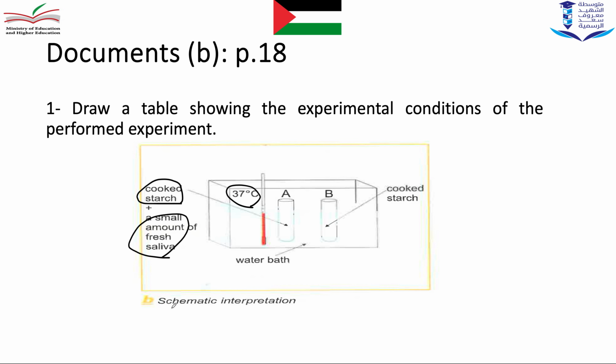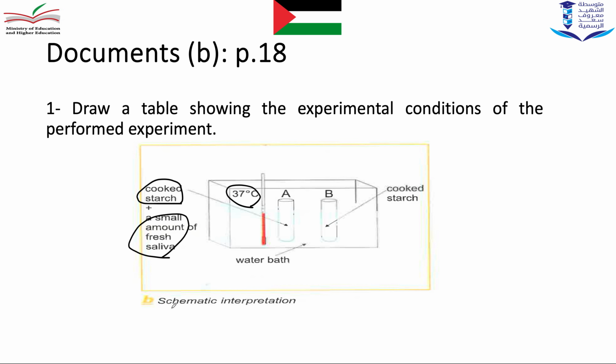Here in this table you can see the result of it. Cooked starch is present in both tubes. A small amount of fresh saliva is present in A and absent in B. The temperature is the same and the duration is the same all the time. So here the variable factor is the saliva because we want to see if the saliva can digest the cooked starch into maltose or it can't. And when we want to draw or construct a table, you have to write the title and the key. So don't forget to write the title and the key.